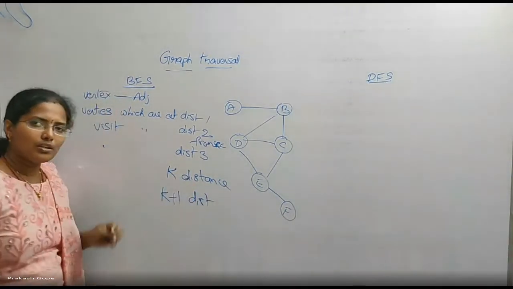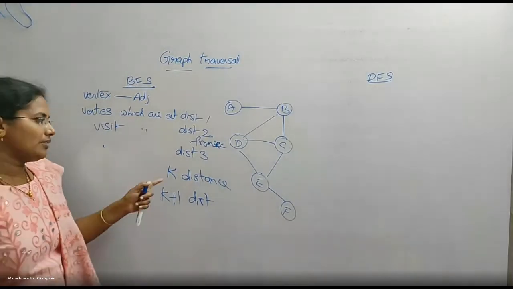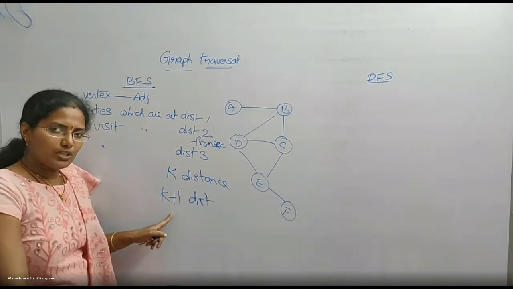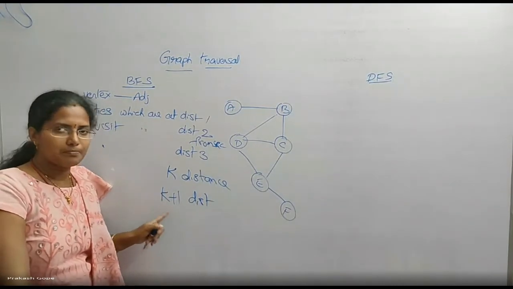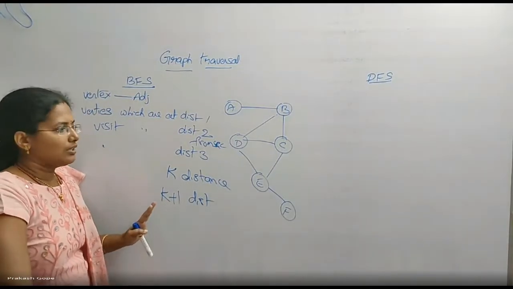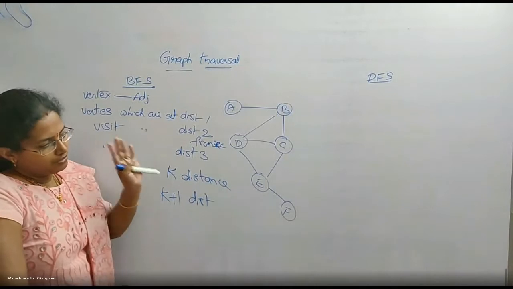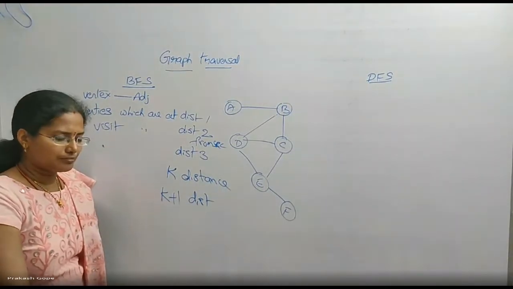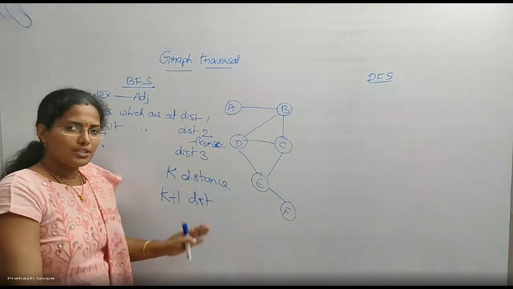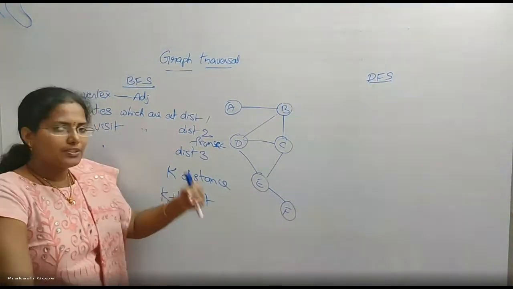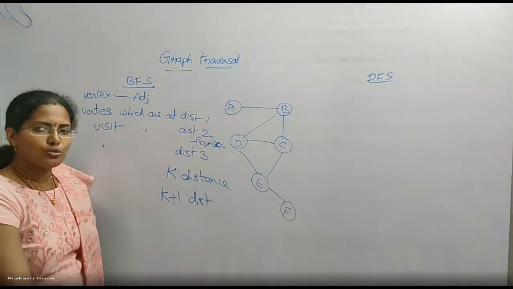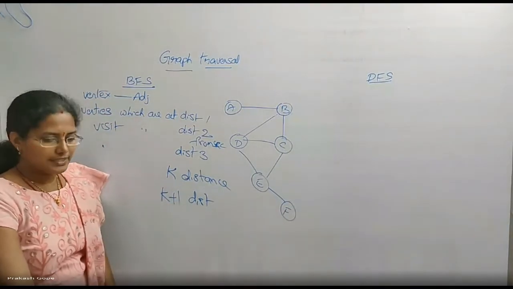This is a rule for BFS. Unless I visit all the vertices which are at a distance of k, I should not go to the vertices which are at a distance of k plus 1. So this is the rule for BFS. And by using this method, we will go for Dijkstra's algorithm also. Dijkstra's algorithm also follows the same logic of BFS. Unless I visit all the vertices which are adjacent to source, I should not move to the next level. Okay.